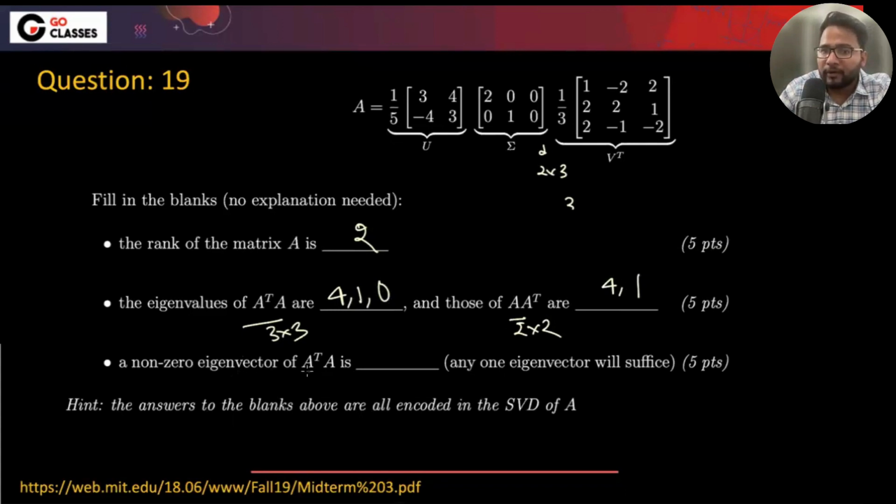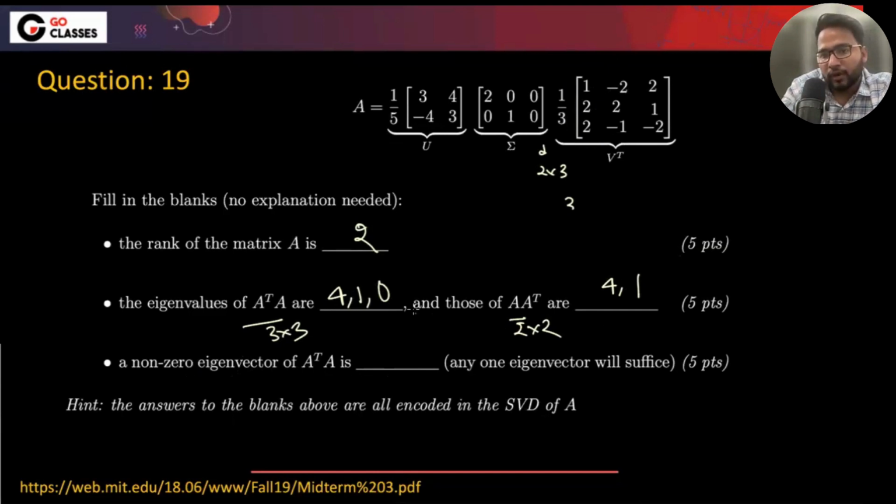A non-zero eigenvector of A transpose A is a non-zero eigenvector of A transpose A, they are asking. The eigenvector is anyway non-zero, so don't worry about it. Should we be taking the column or the row?